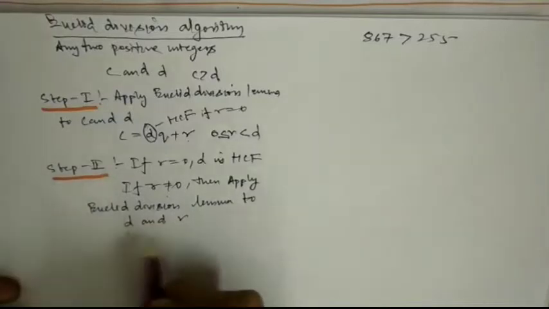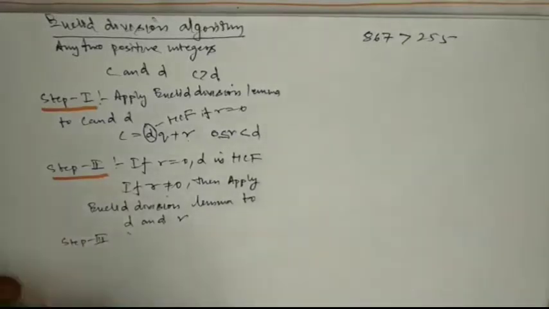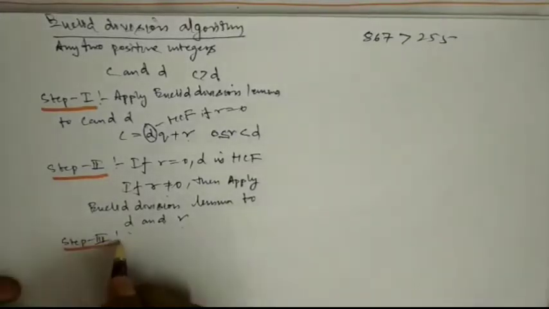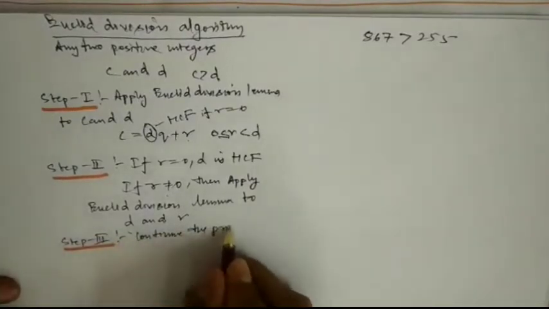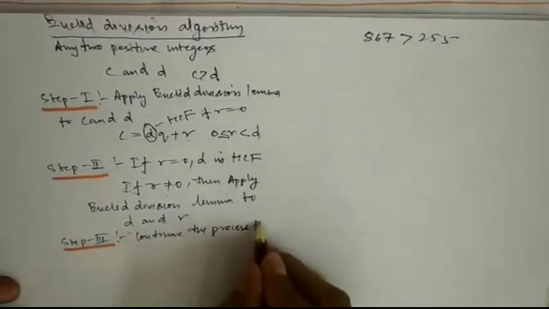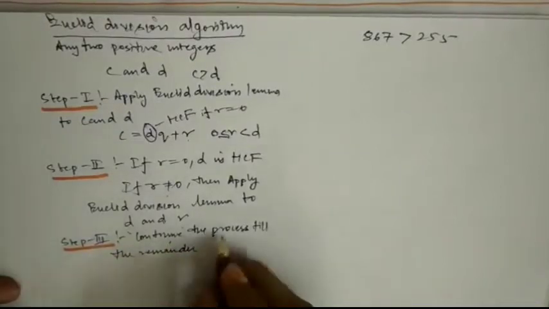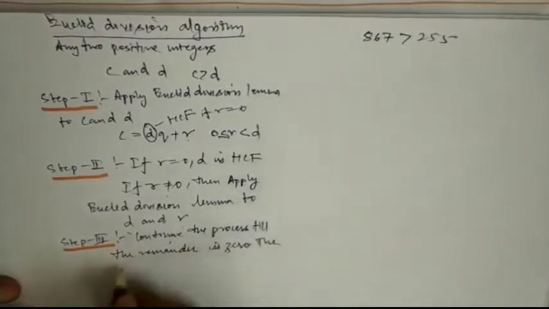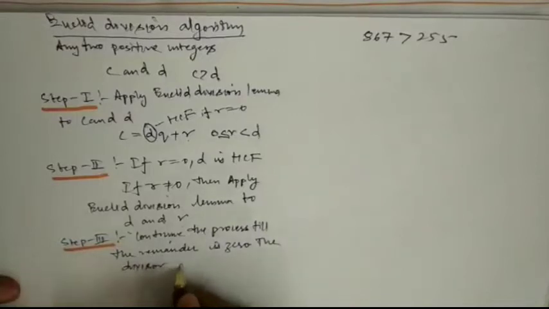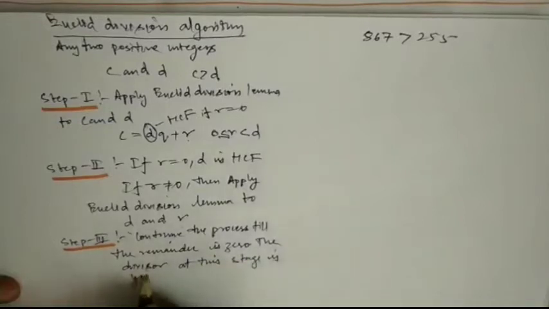हमको तब तक यूक्लिड डिवीजन लेमा D और R पे लगाते रहना पड़ेगा. That is your step 3. तब तक लगाते रहना पड़ेगा. कब तक? जब तक R 0 ना हो जाए. Continue the process till the remainder is 0. The divisor at this stage is your required HCF.